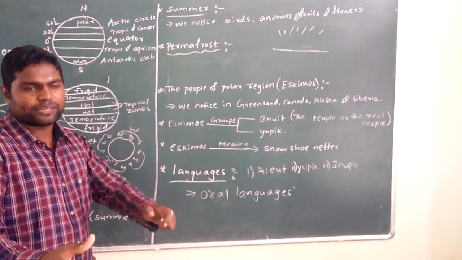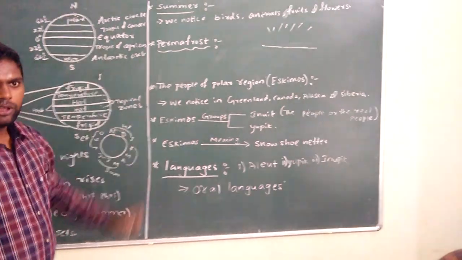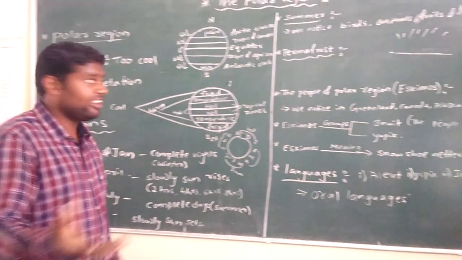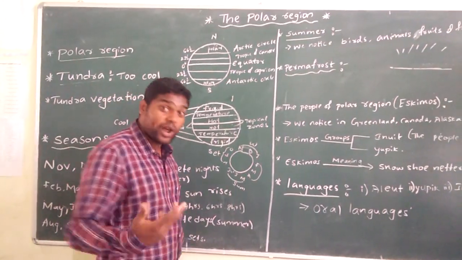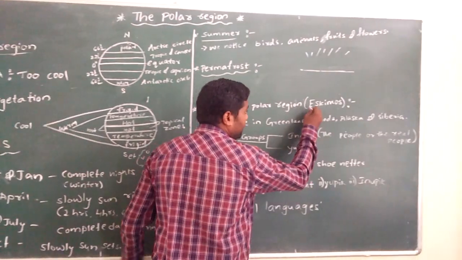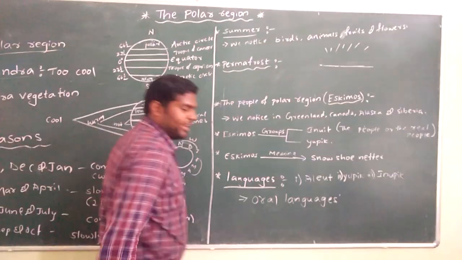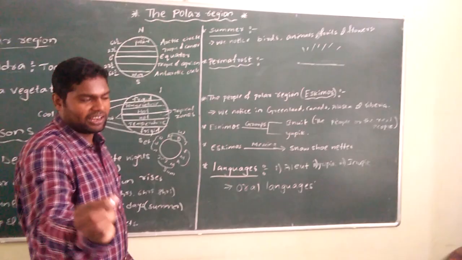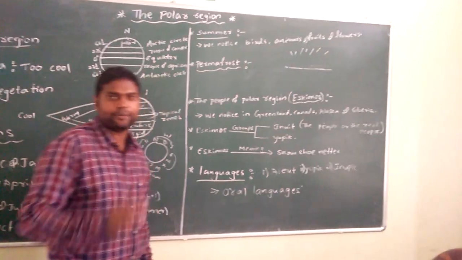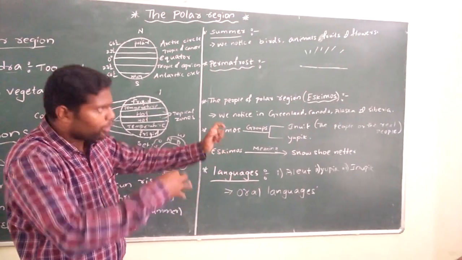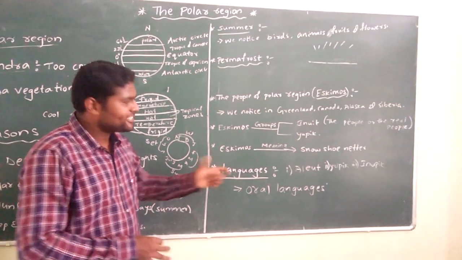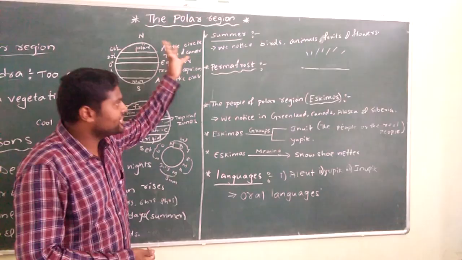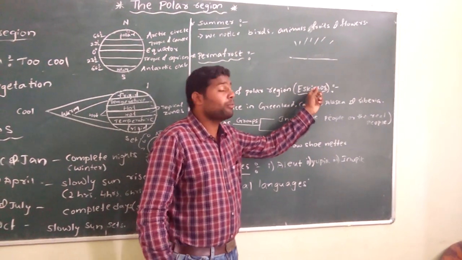Next, the people of the polar regions. We are going to discuss the North Polar region. A special kind of people are living in this North Polar region. Who are they? Eskimos. Very important. A specific group of persons are living in the North Polar region, and in this lesson we are going to discuss this specific group. They are called Eskimos.